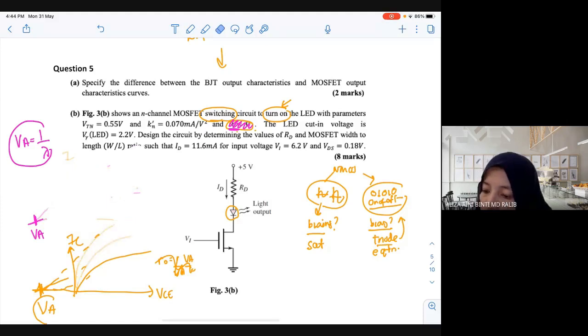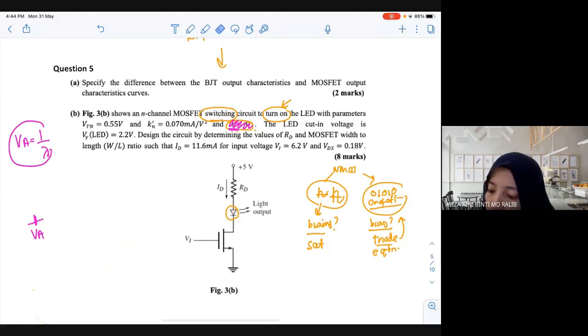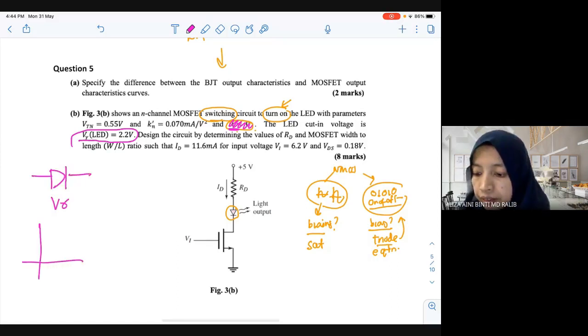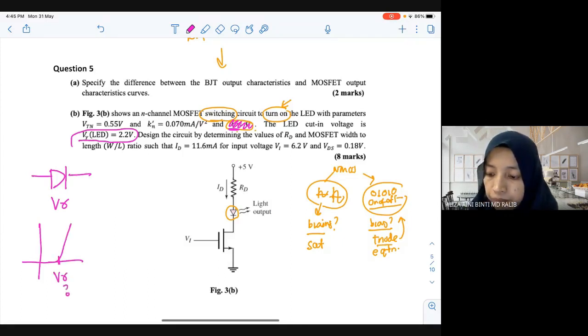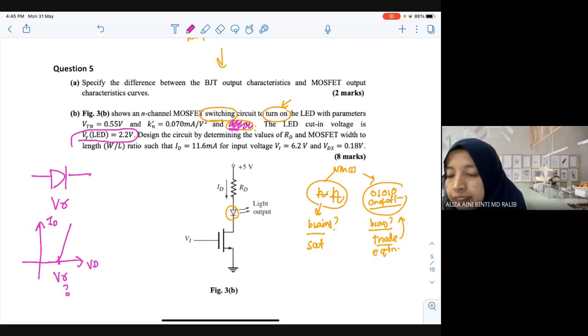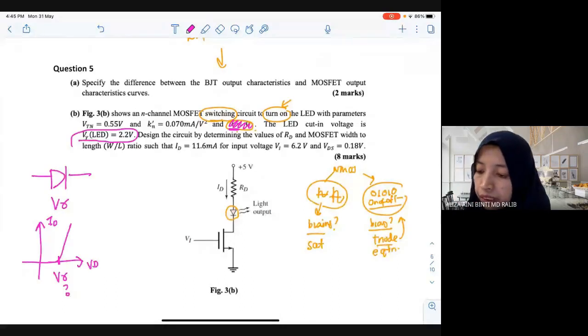V gamma LED is equal to 2.2 volt. So what does that mean? What is V gamma? Do you remember? What is V gamma? Turn on voltage. Yes, turn on voltage. Correct. So the minimum voltage to turn on the LED is 2.2. So the V gamma here is 2.2 volt.